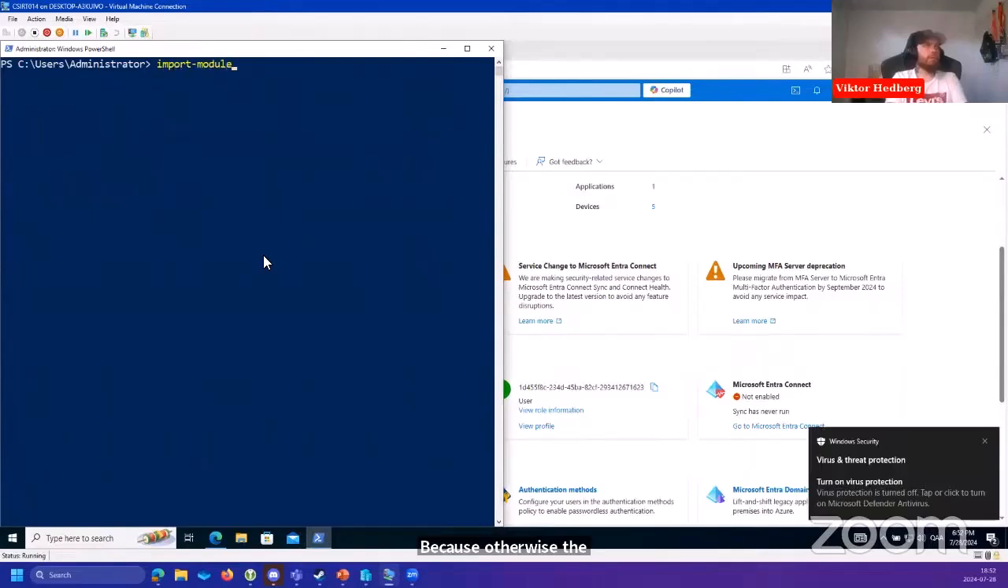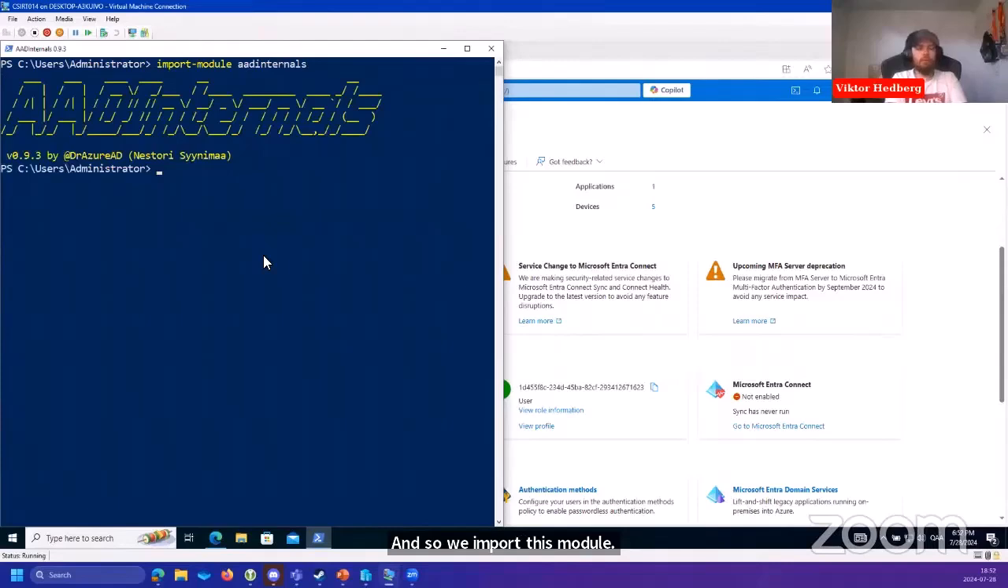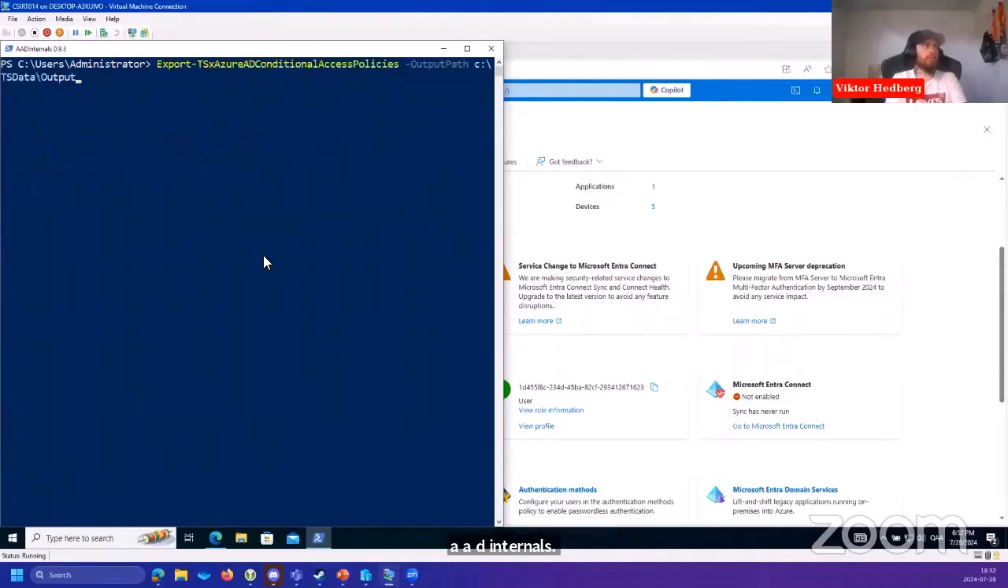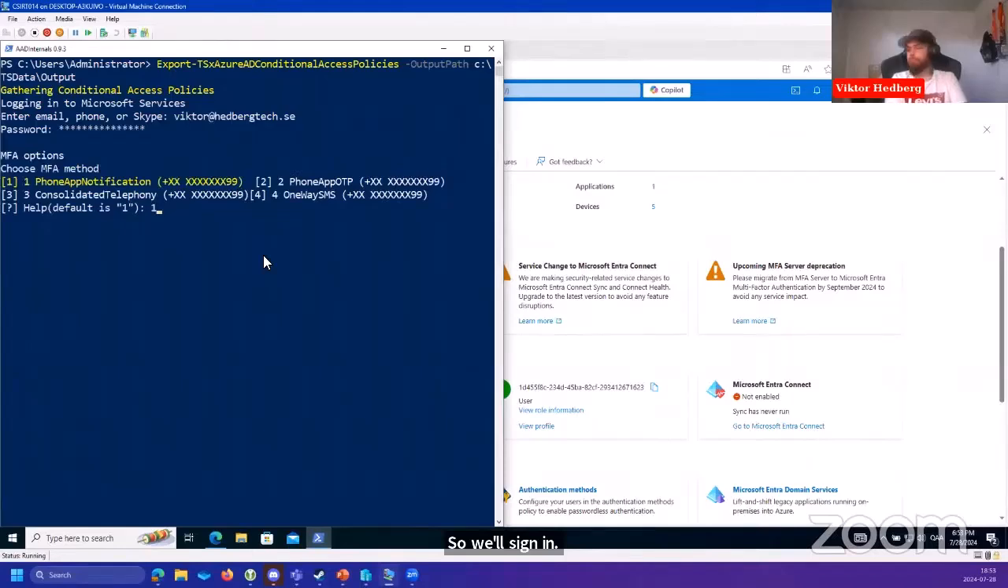So we import this module, AAD internals. That's like so. And we go to export the conditional access policies once more. So we'll sign in. This is kind of nice, right? You're getting the MFA prompt from the PowerShell prompt. And let's see here. Where's my little authenticator app?